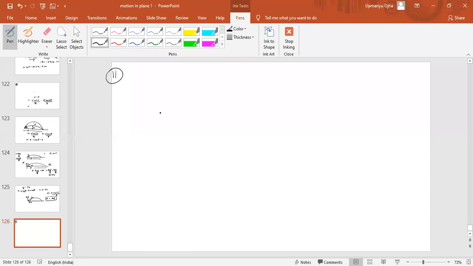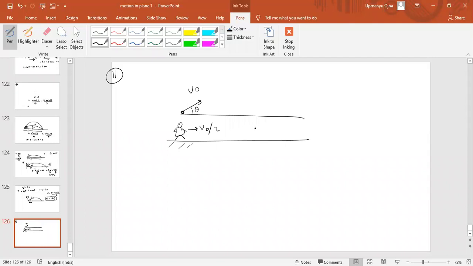A ball is thrown from a point with the speed of v naught at an angle of theta. From the same point at the same instant, a person starts running with a constant speed of v naught by 2 on the same platform to catch the ball. Will the person be able to catch the ball?